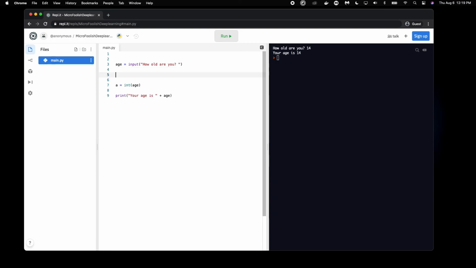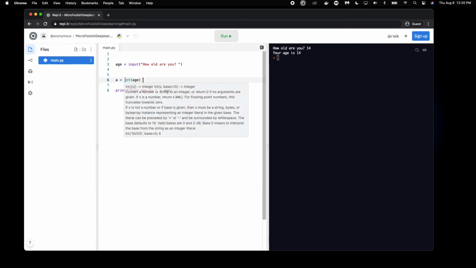The only parameter, I guess, for this function would be that the string cannot be something like hello, it has to be something with an integer within it. Say something like 14. So this function called int would essentially take off these double quotation marks and return 14, because now we can actually use our operators with this value right here.